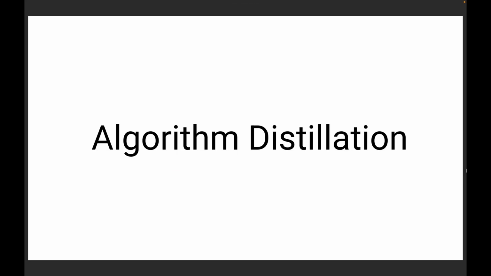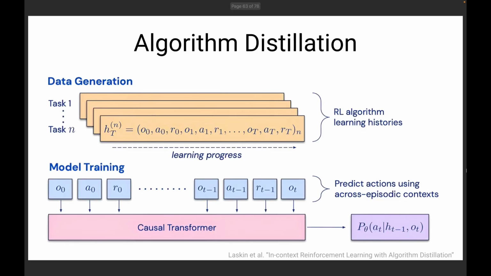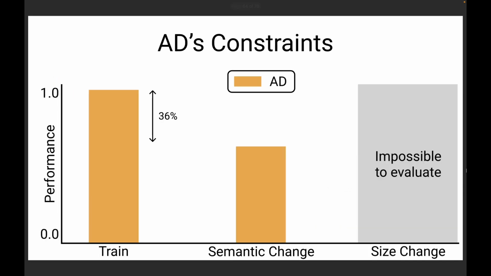As a basis for our approach, we used a model from previous work on in-context reinforcement learning called algorithm distillation, which demonstrated generalization on novel tasks with changing reward distributions. It is a transformer-based model that takes the current state and the history of previous interactions with the environment as an input, and outputs a distribution over actions. However, when applied in the setting of changing action sets, this model exhibits a significant drop in performance when the size of the action set remains the same, and becomes completely unable to process new actions when the size of the action set changes.